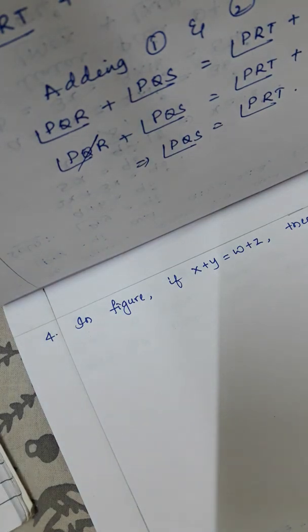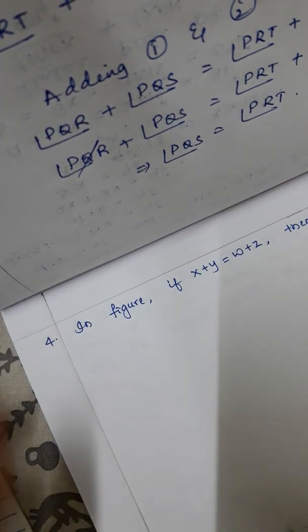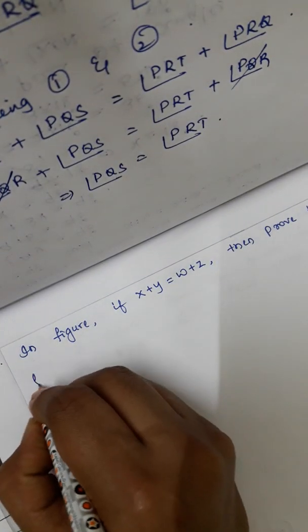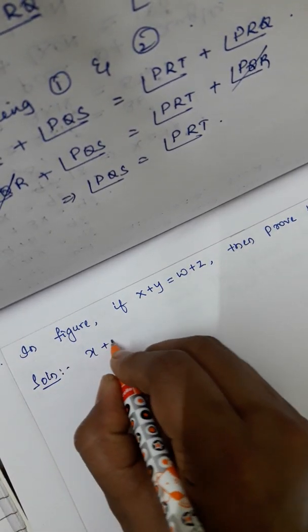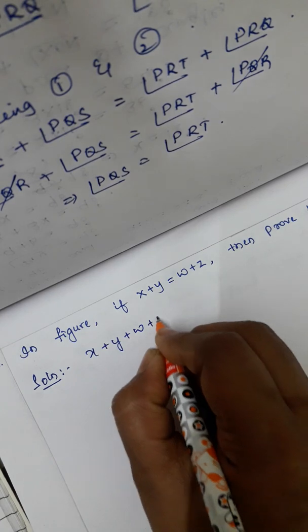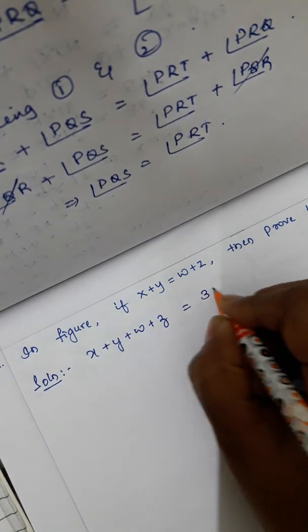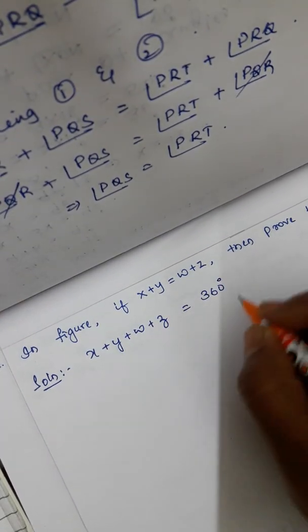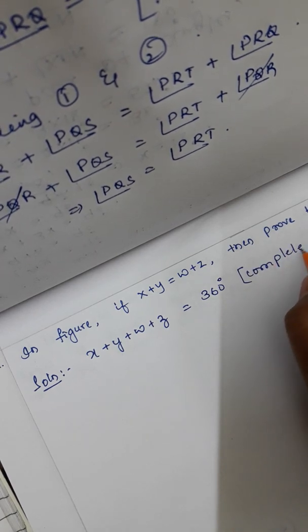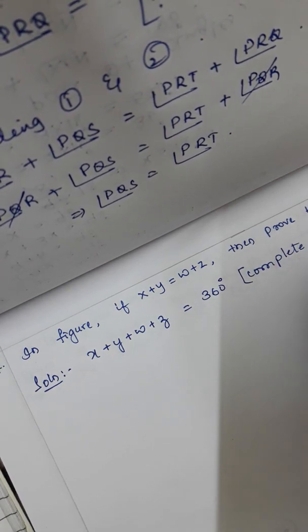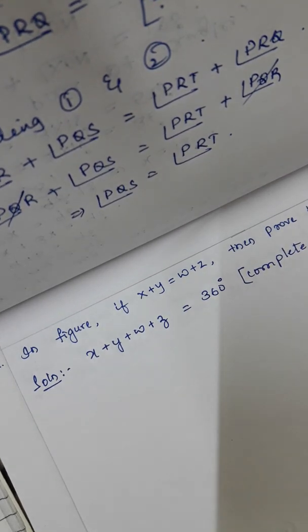So now, directly going for the proof, I can write it as solution. So here x plus y plus w plus z, isn't it equal to 360 degree, as it is going to make a complete angle, right?